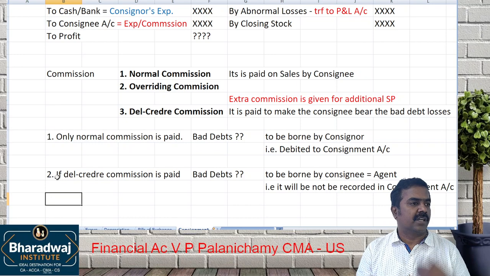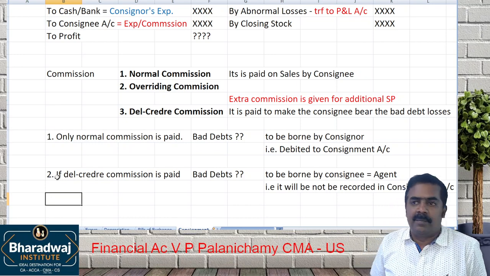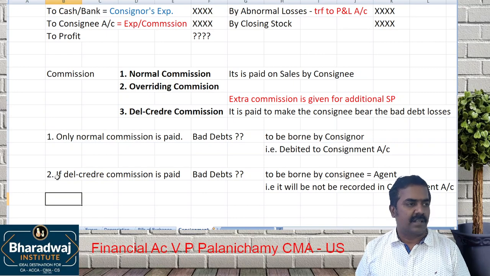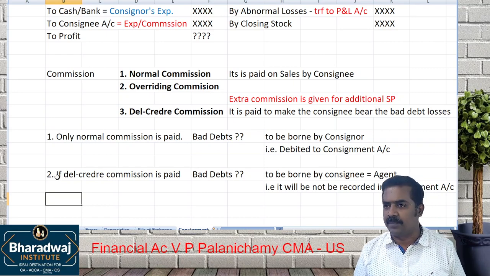Extra commission, who will bear the bad debt? Agent will bear it. So I will not record them in which account? Consignment account. So do you understand the different types of commissions?